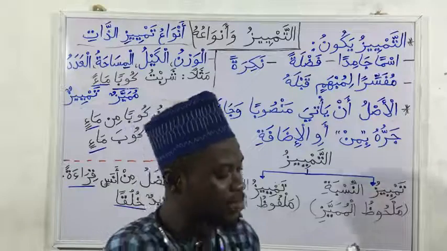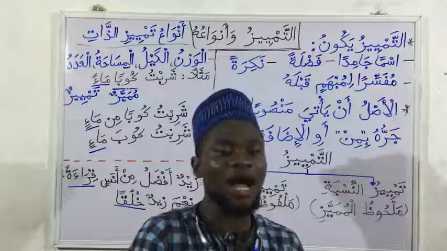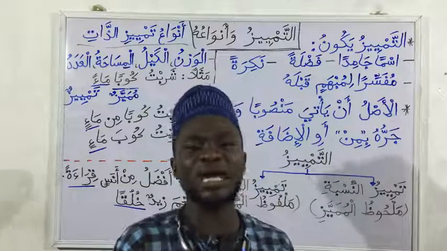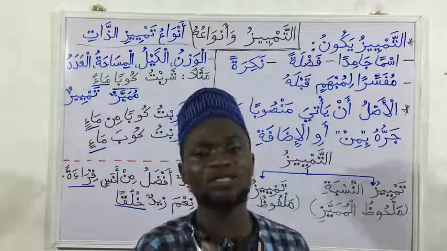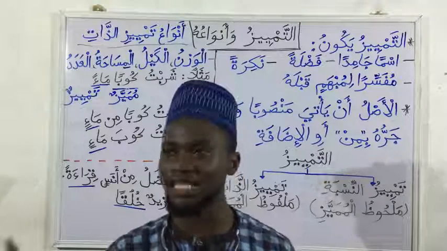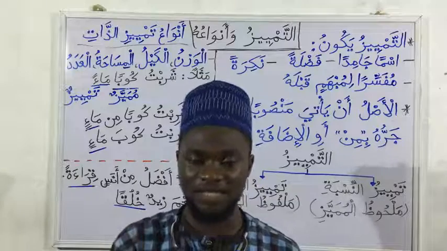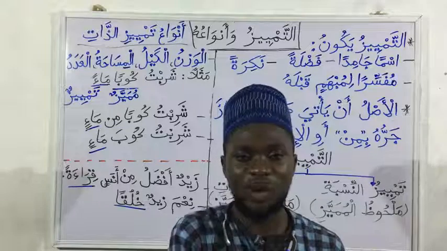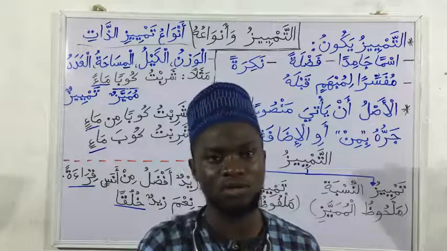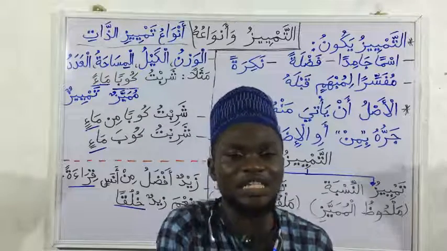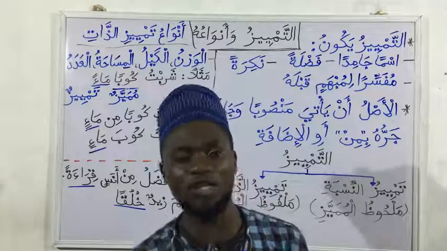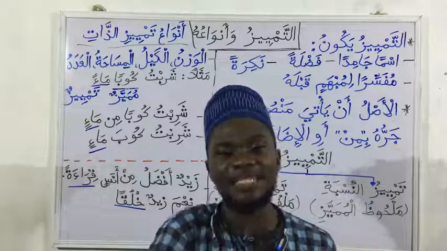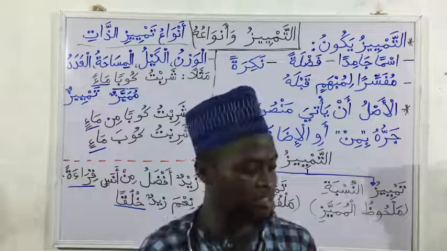Ismun yuzkaru li bayanil murad, that is mentioned to explain the intended, min ismin sabiqin, from the previous noun. We have a sentence, then we have a word as its last word. Let's call the word Tamyeez. Obviously, we are going to have a word before that last word. The Tamyeez, the last word, is coming to explain the word before it. So yuzkar li bayan al-murad min ismi sabiqin, to explain the intention of the word before it.